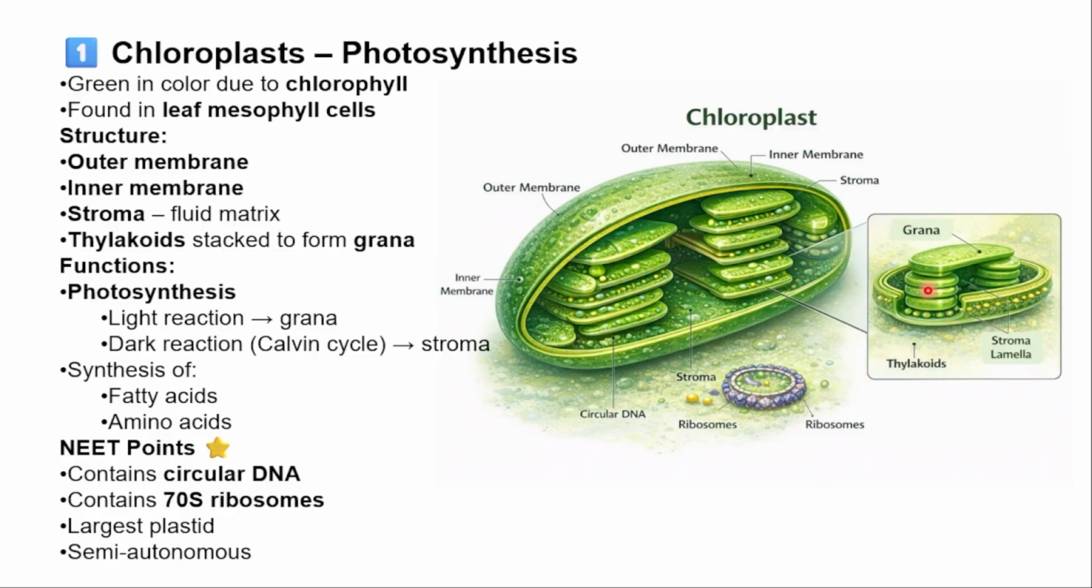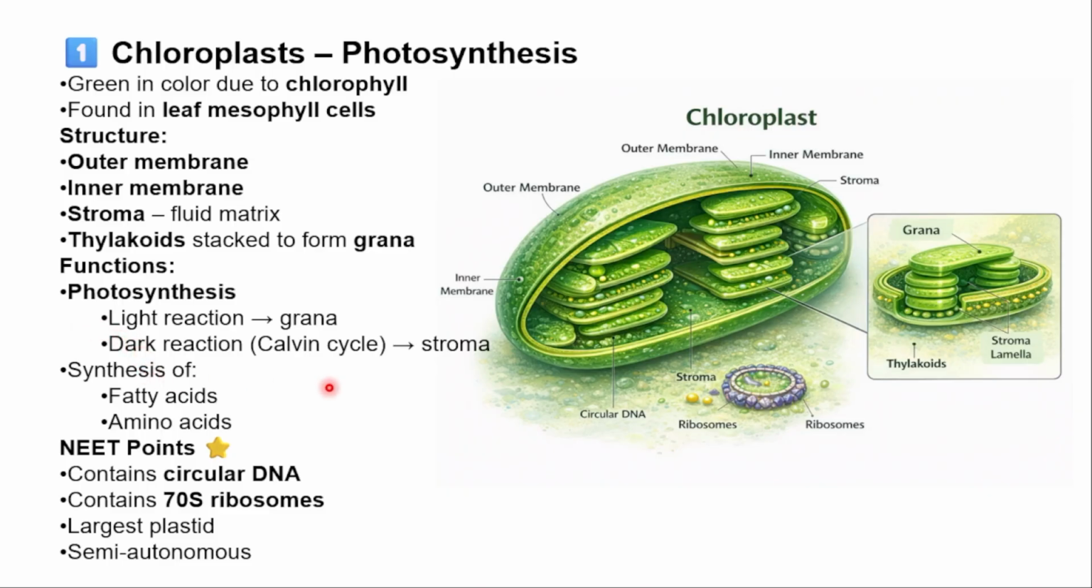So here 1, 2, 3, 4. The stack in the sense one after the other. Stack of grana is going to form thylakoid, and in this thylakoid one grana will be having the pigments which are going to capture the light energy, and that light energy is going to be converted into chemical energy. Light reaction is going to take place here, and then dark reaction is going to take place in the stroma. Keep in mind this question may be asked.